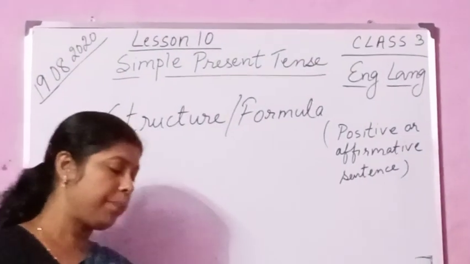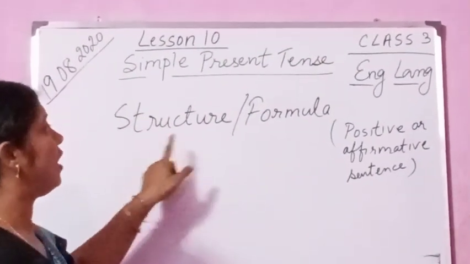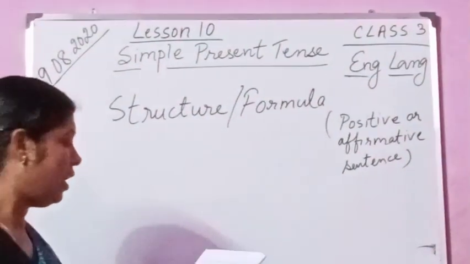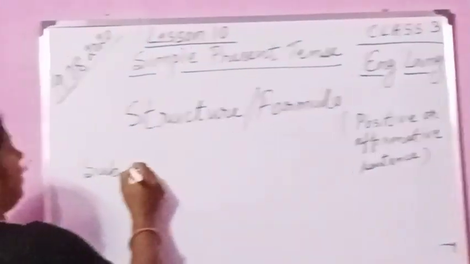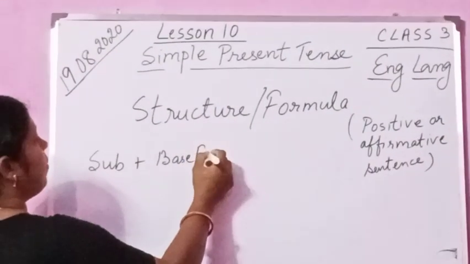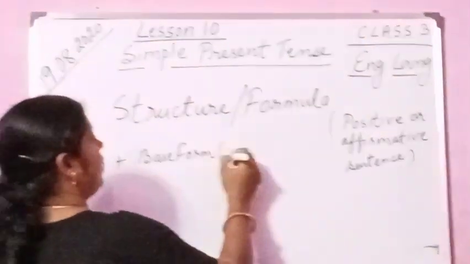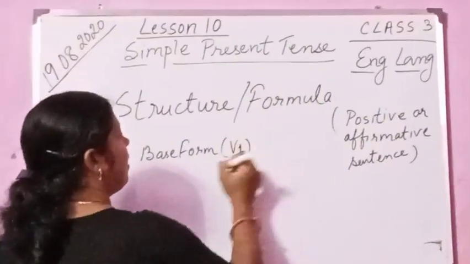Now you see, first of all, the structure or formula for a positive or affirmative sentence. Subject plus base form of the verb, that is V1.